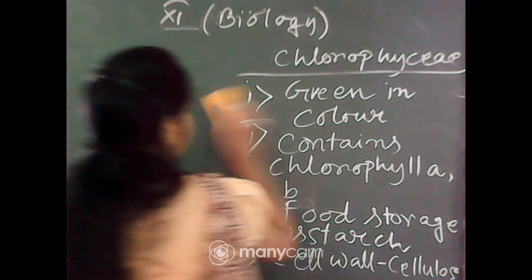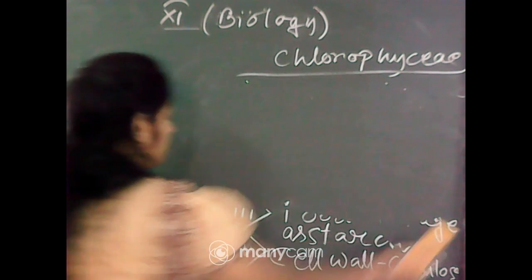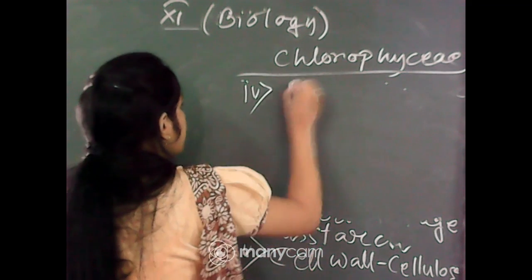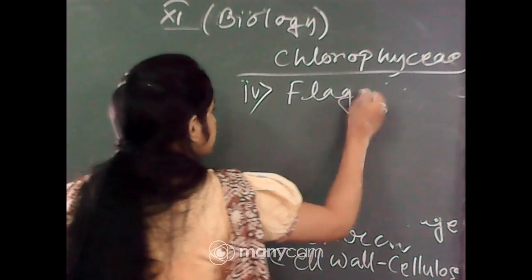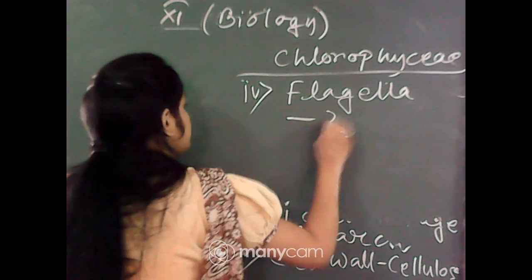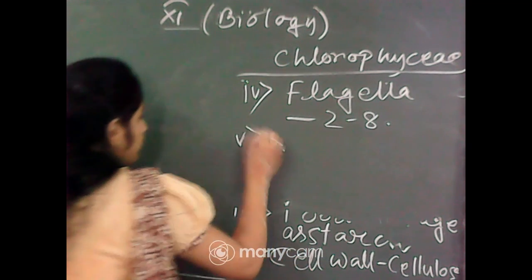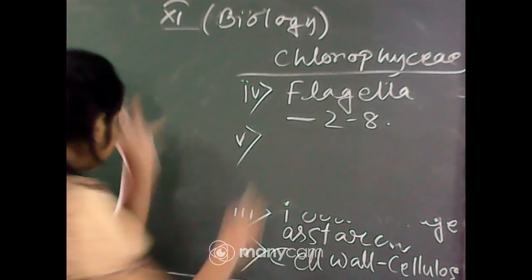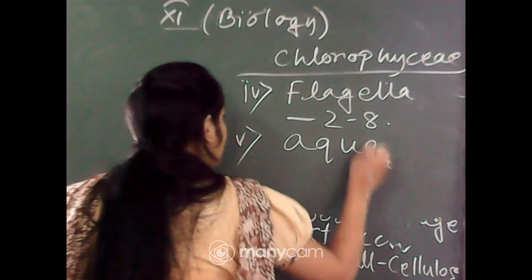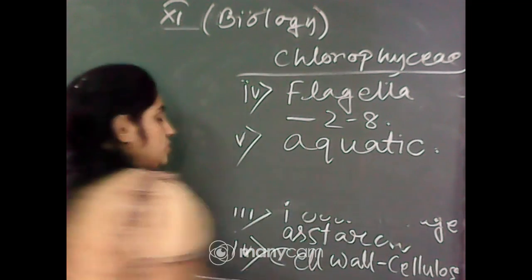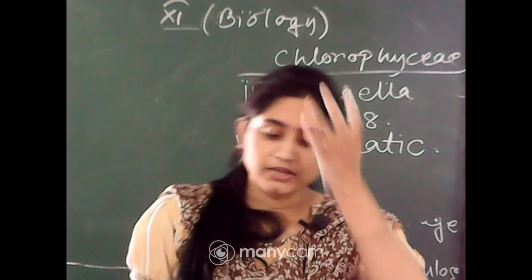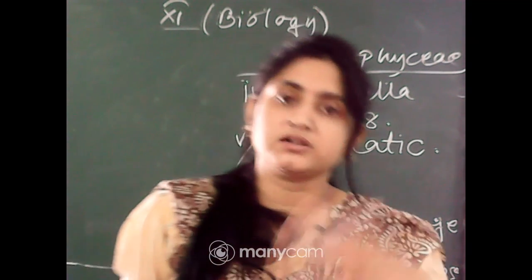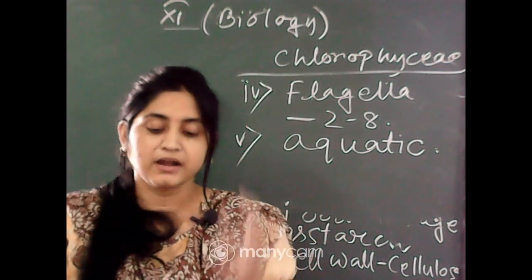Fifth one, flagella 2 to 8 in number. And next, they are present in fresh water, brackish water, all types of water. They are aquatic. So these are the characteristics of the green algae. You can give the examples of the green algae, that is Chlamydomonas, Volvox, Ulothrix. So many examples are there.